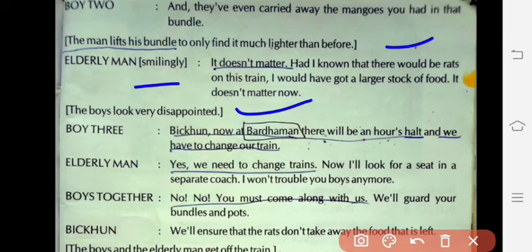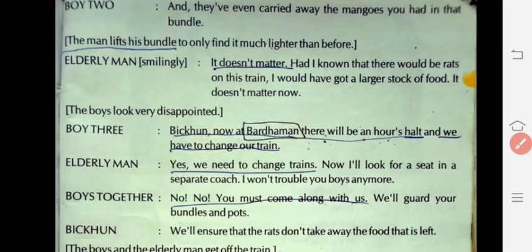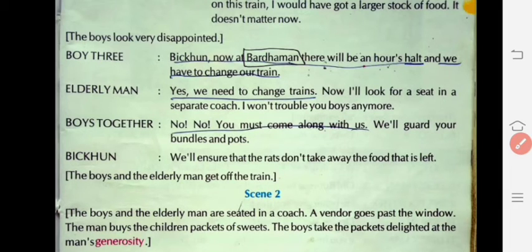Boy 3 says, "Bhikun, now at Bardhaman." Now the third station is Bardhaman. "There will be an hour's halt." It means for one hour the train stops at the same station, Bardhaman. "And we have to change our train." The elderly man says, "Yes, we need to change trains. Now we'll look for a seat in a separate coach. I won't trouble you boys anymore." The boys together said, "No, no, you must come along with us. We'll guard your bundles and pots." Bhikun says, "Well, we will make sure that the rats don't take away the food that is left."